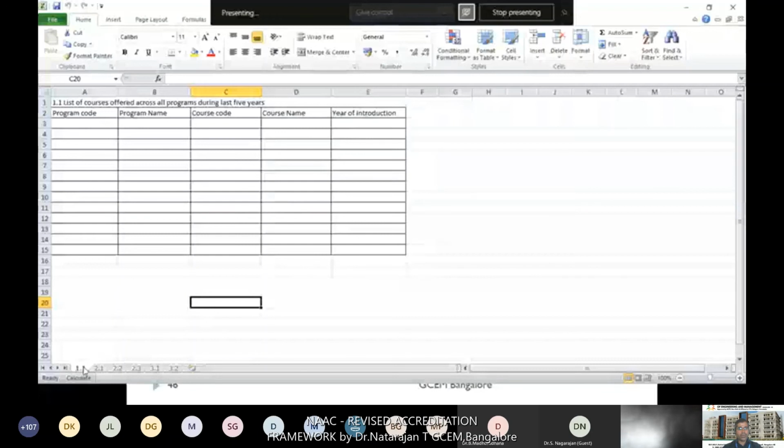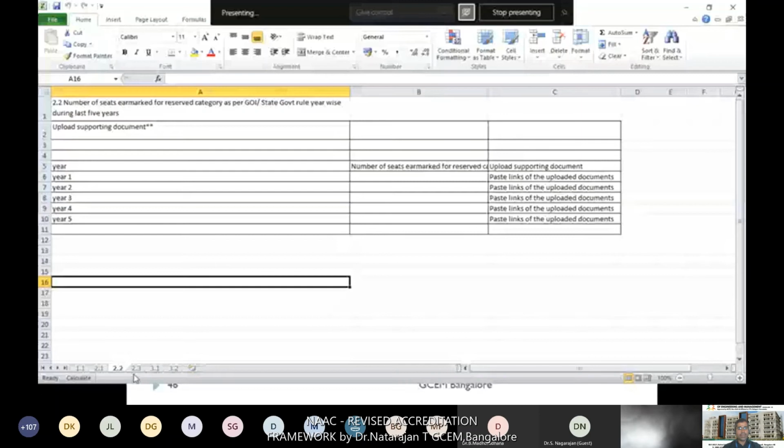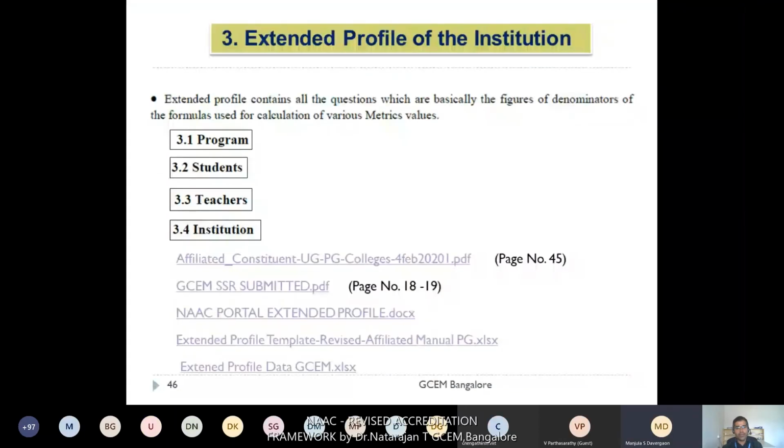You can see one by one, 1.1, all the files are available in a single Excel file. 1.1 shows the list of courses offered during the last 5 years. 2.1 is students enrolled. Then 2.2 is the reserved category details and the number of outgoing final year students, exclusively, as a few of the metrics require final year details. 3.1 is the number of full-time teachers, and 3.2 is the number of sanctioned posts year wise during the last 5 years. We have seen the different data required for the extended profile, and there are also supporting Excel document files.